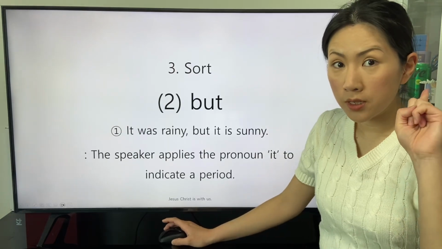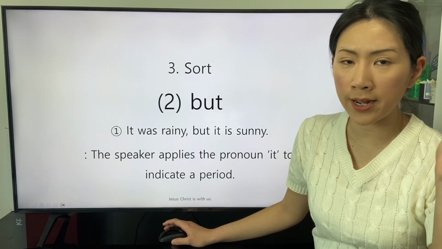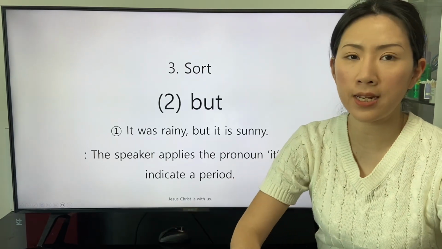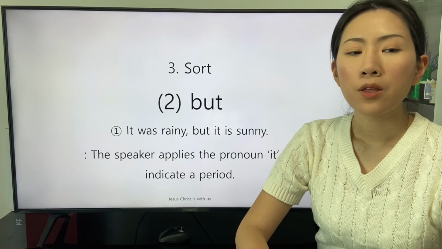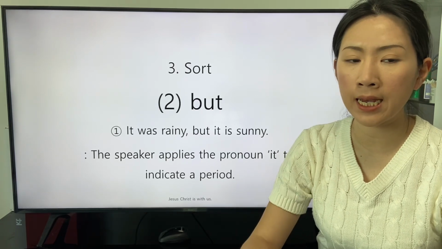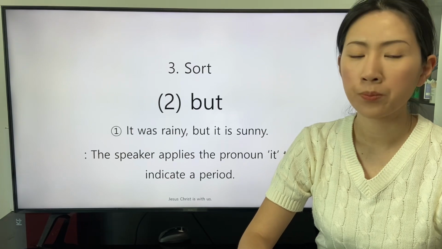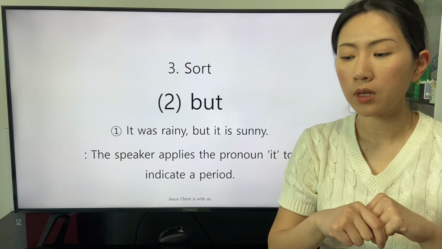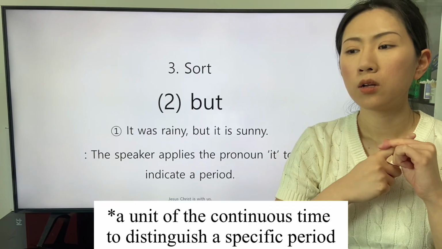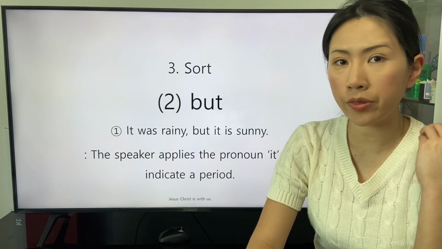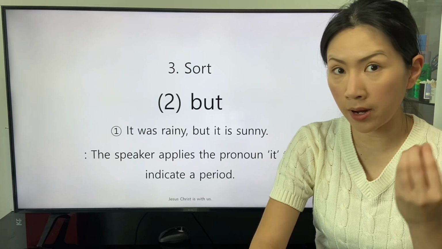The first sentence with the coordinating conjunction but is this: it was rainy, but it is sunny. The speaker applies the pronoun it to indicate a period.